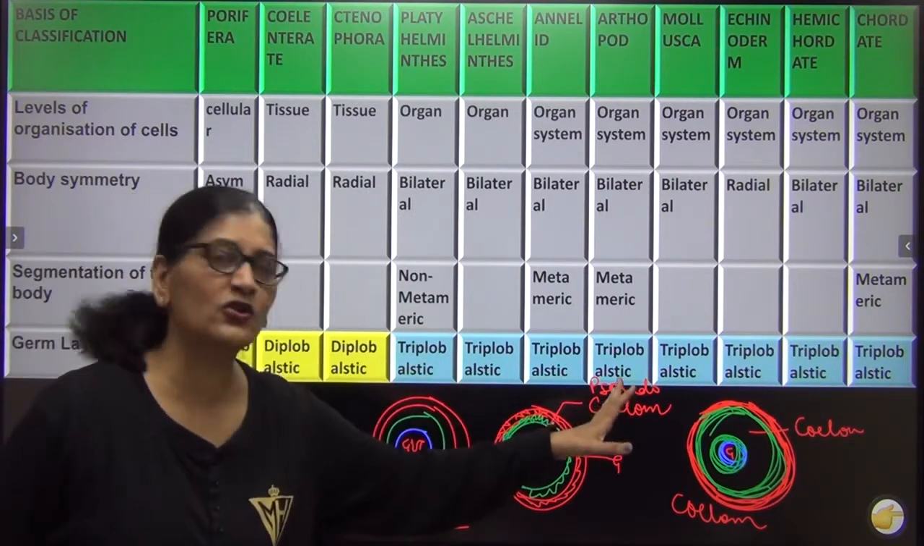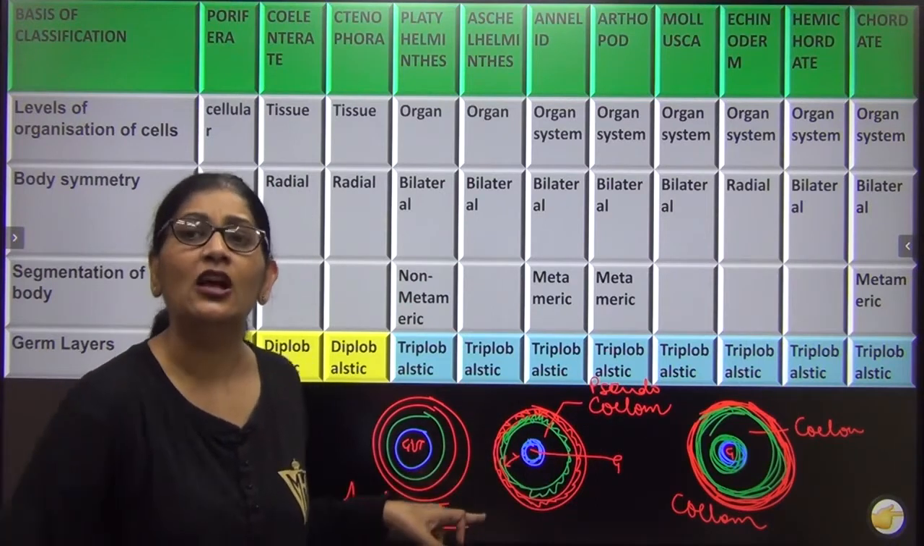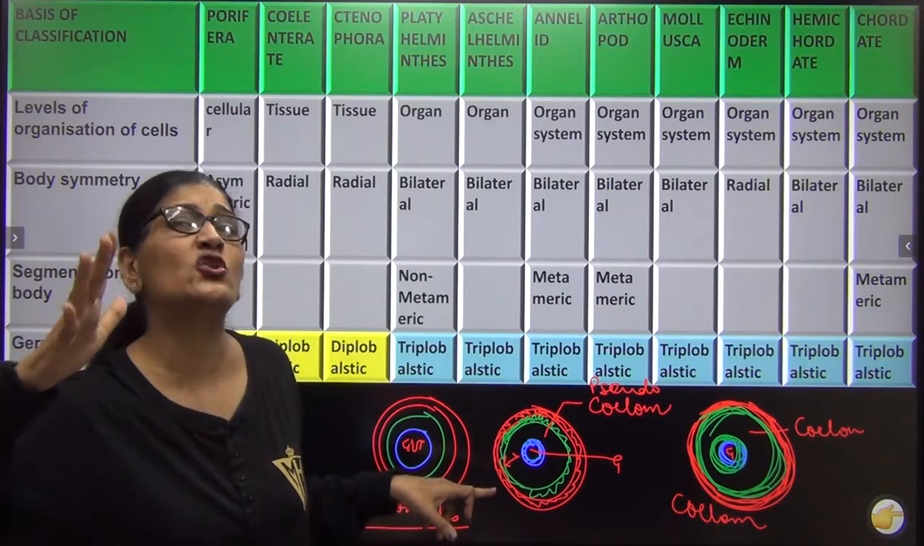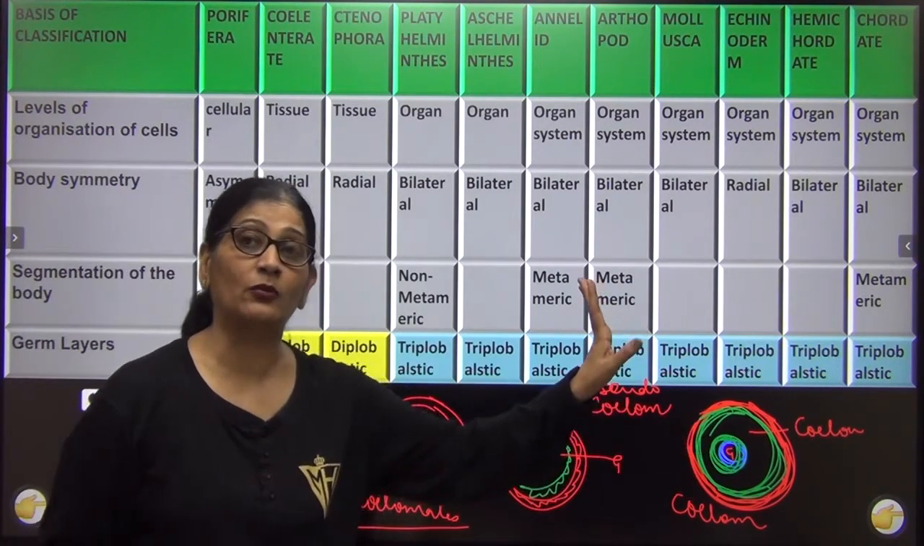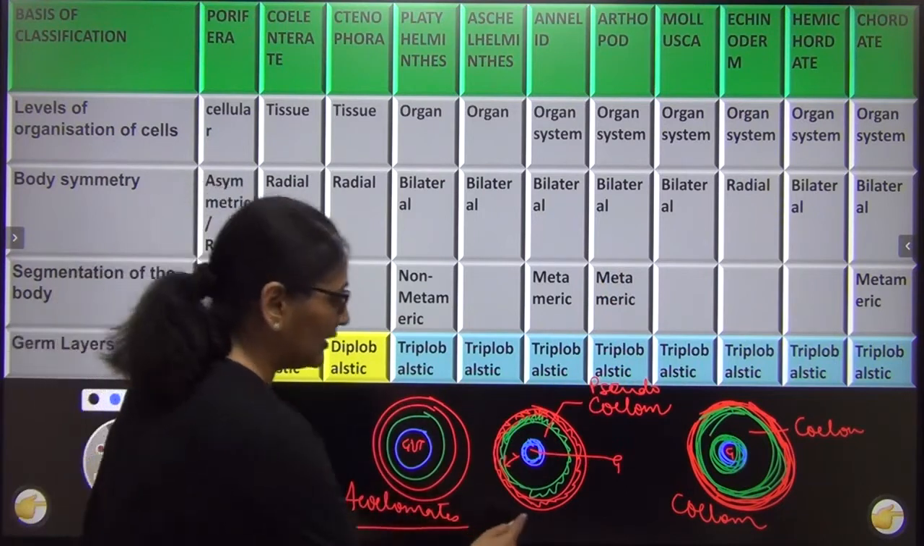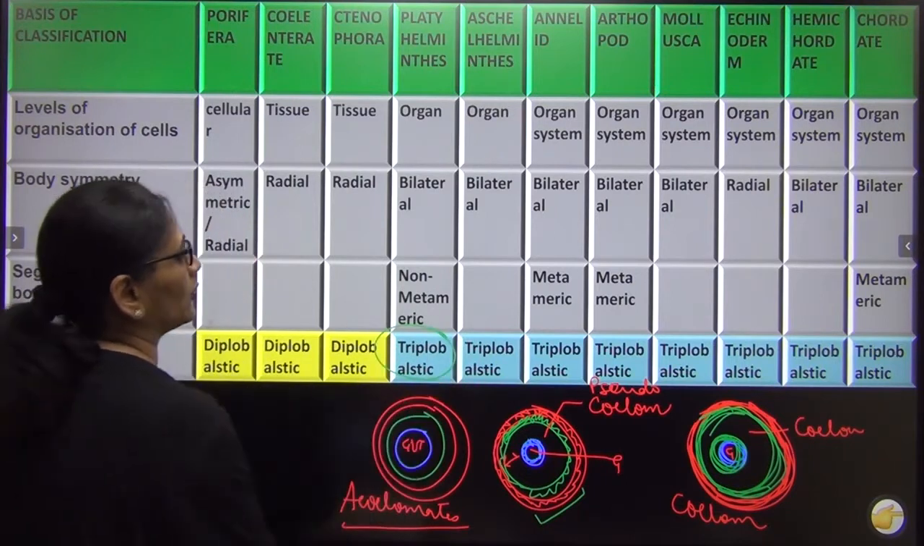This is pseudocoelom, pseudo means false. There is a cavity but not lined by mesoderm on either side. So there is a cavity, so coelom, but it's pseudo because it's not lined by mesoderm. This is true, it is lined by mesoderm on both sides. You will remember the concept of coelom became possible only when the organism became triploblastic.